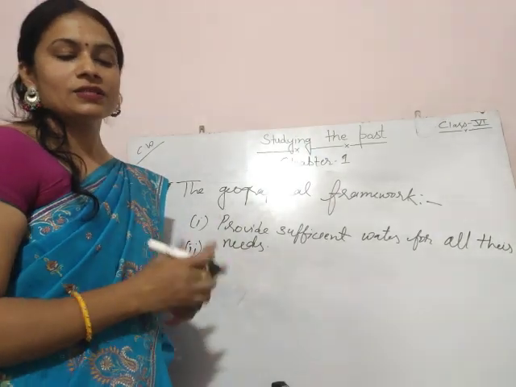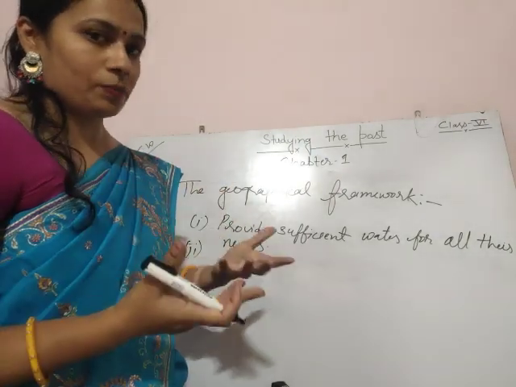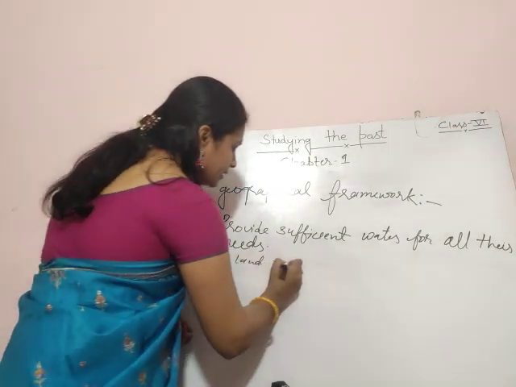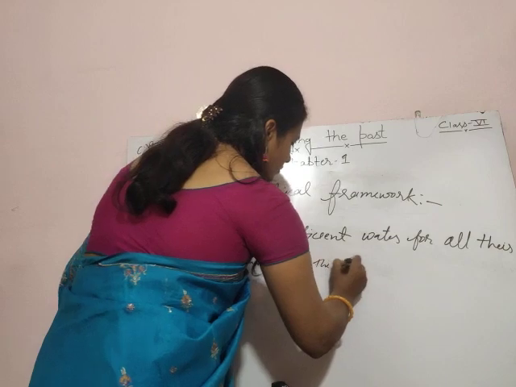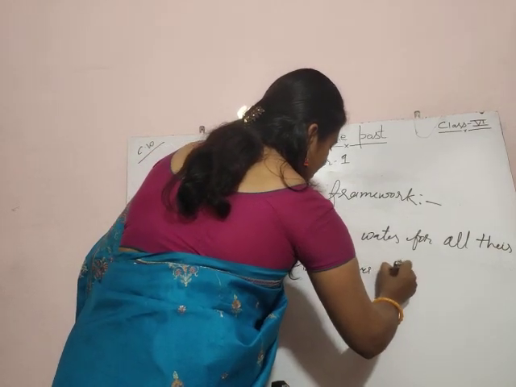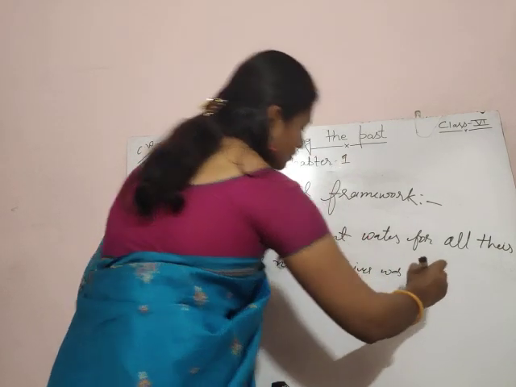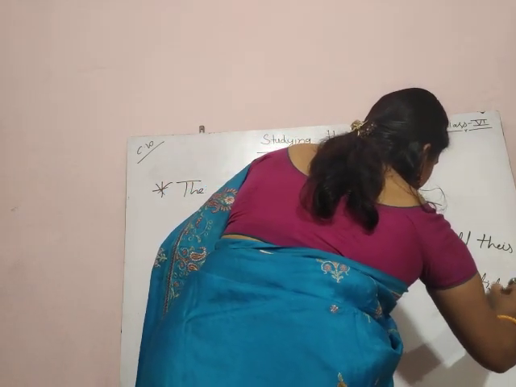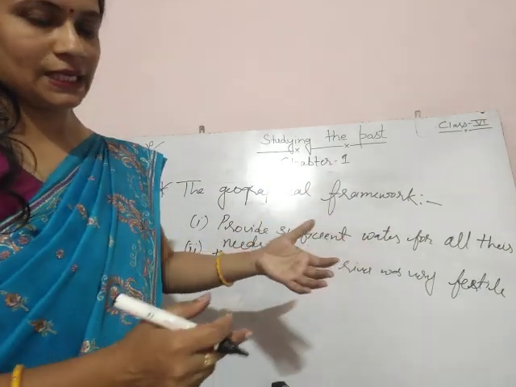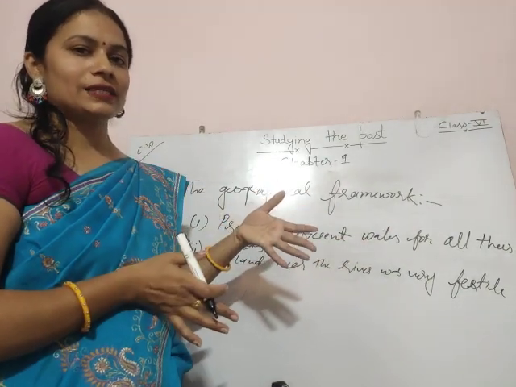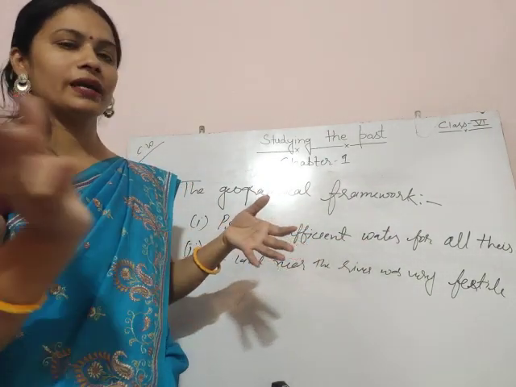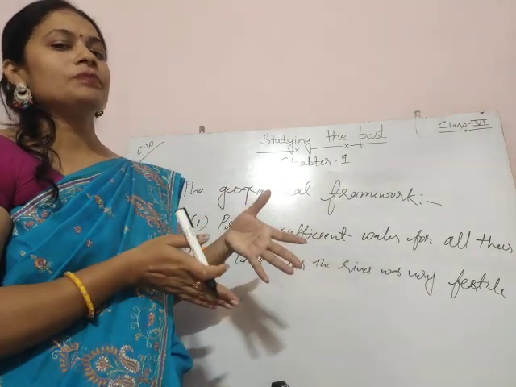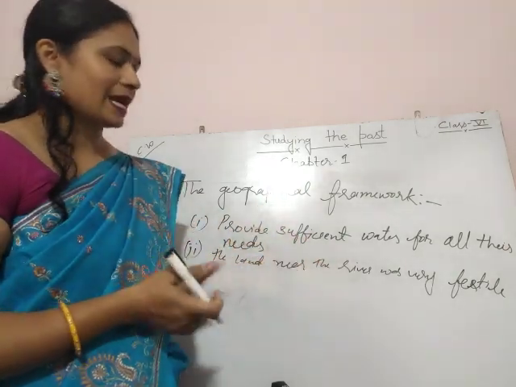The second reason is that the land near the river was very fertile, so people could grow crops. They can do agricultural activities. They can use the river water for their agricultural production, and it is easy for them to do agriculture.